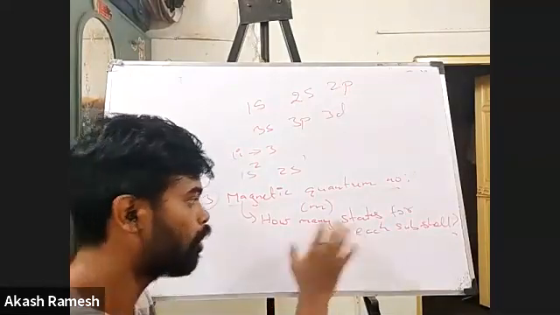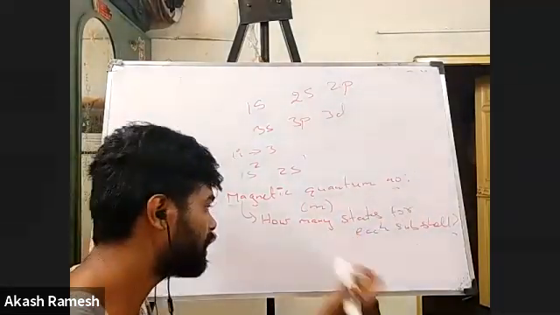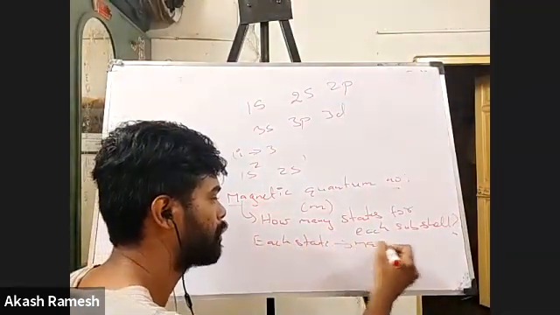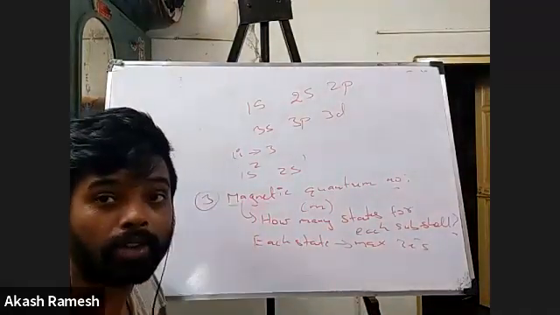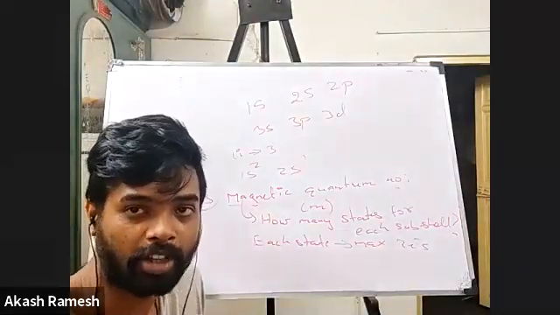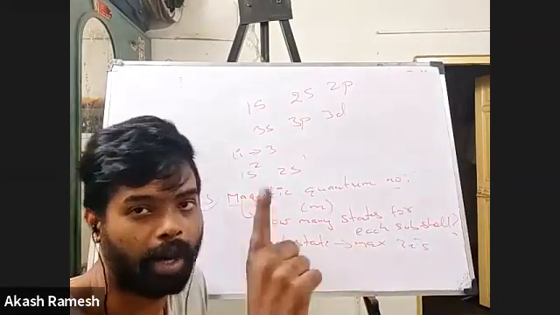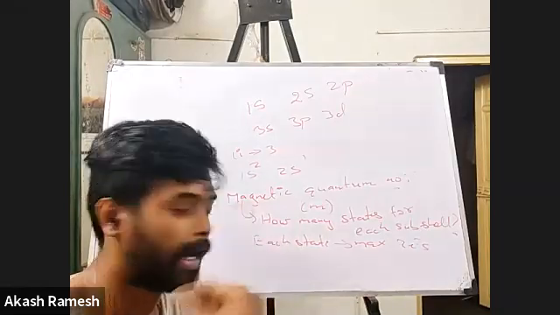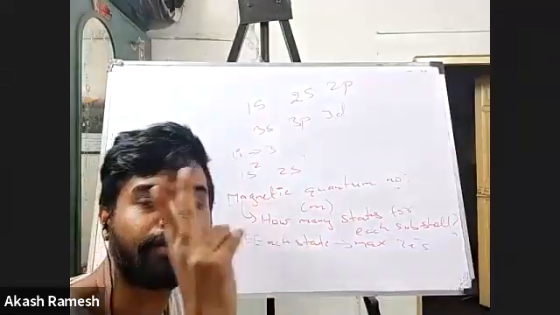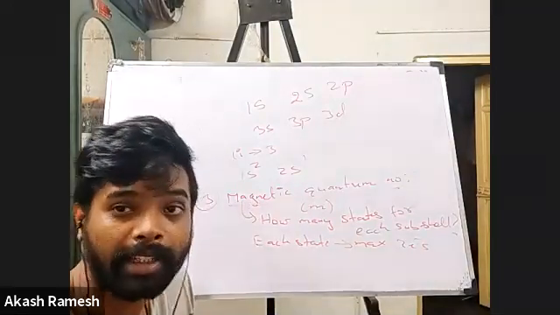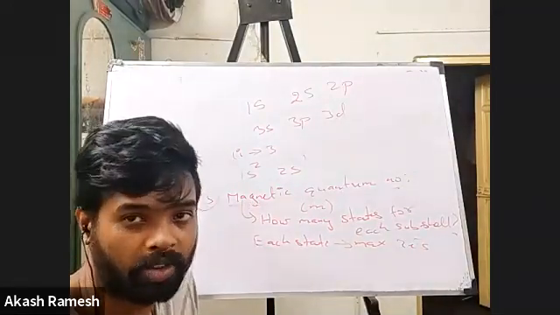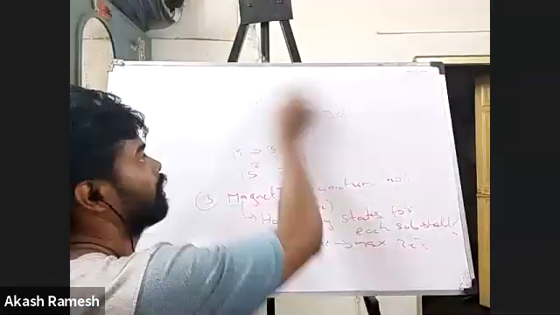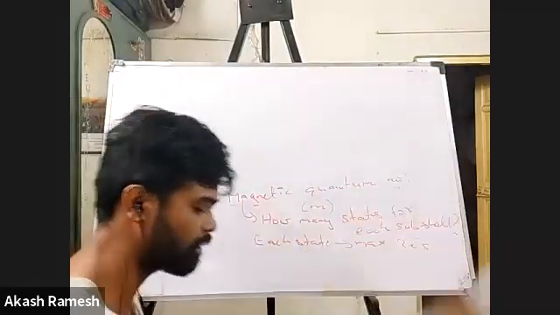And please understand, if I know how many states are there, each state can have a maximum of 2 electrons, right? So basically for the s orbital, if I find that the number of states is 1, there is only one state possible, that means I have only one state, and I told you in each state a maximum of 2 electrons are possible, right? So anyways, we'll look into it. Okay, now we'll take the examples. We'll look at all the 4, that is s, p, d, f orbitals.